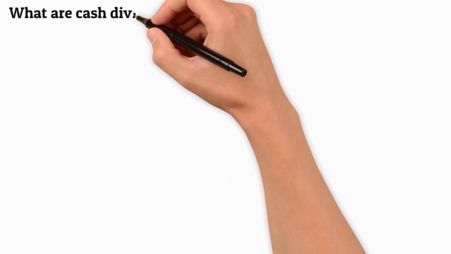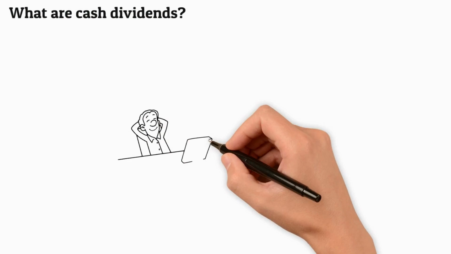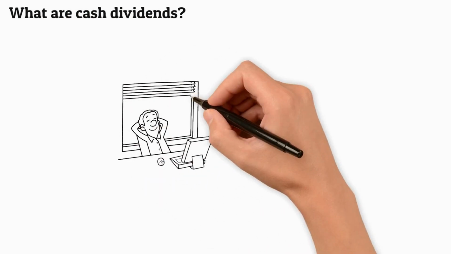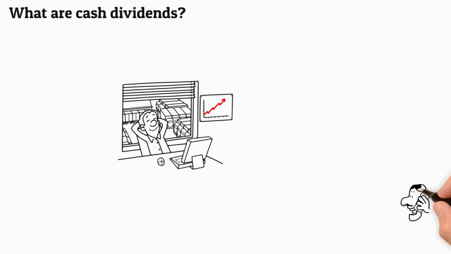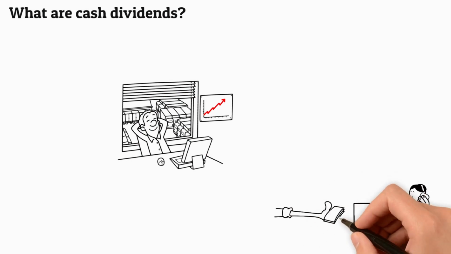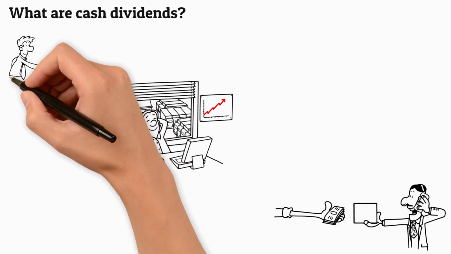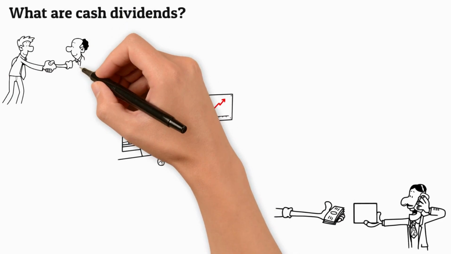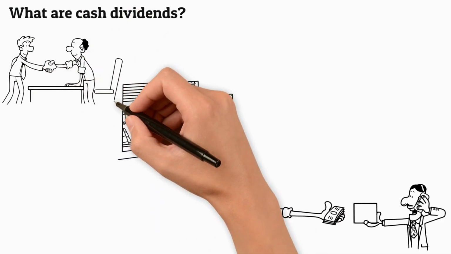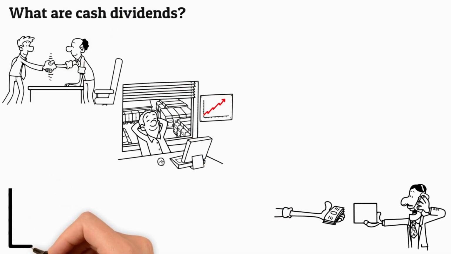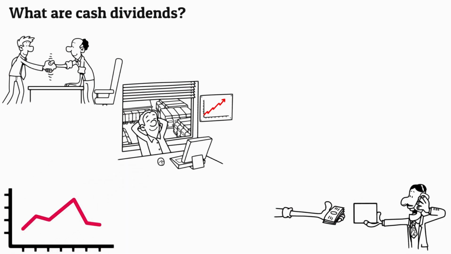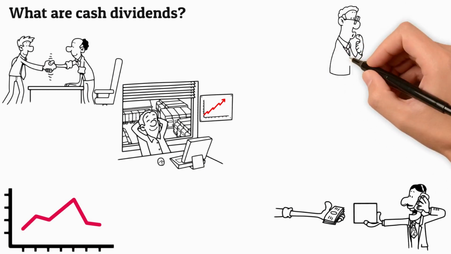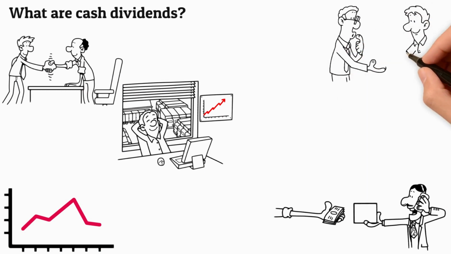What are cash dividends? Investing in cash dividends can be an exciting and rewarding way to grow your wealth. Cash dividends are payments made to shareholders by a company out of their profits. Not all companies pay dividends, but those that do provide investors with a steady source of income, as well as capital appreciation over time. The simplest way to invest in stocks that pay cash dividends is to buy stocks in the Dividend Aristocrats list, those companies with 1 or more consecutive years of at least 10% earnings per share growth.